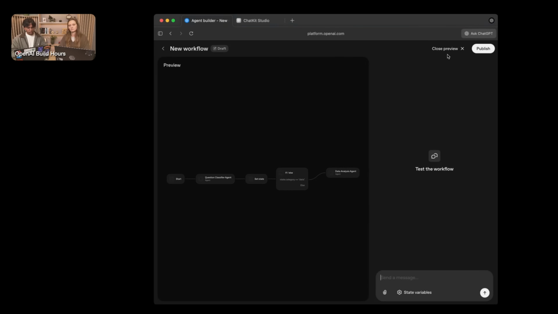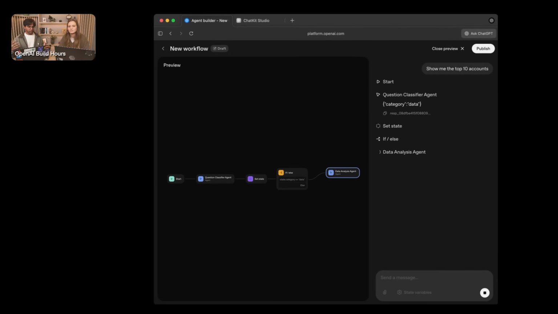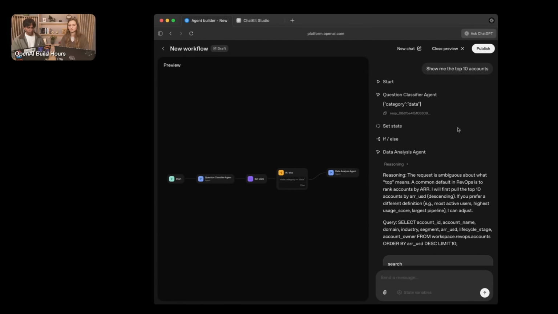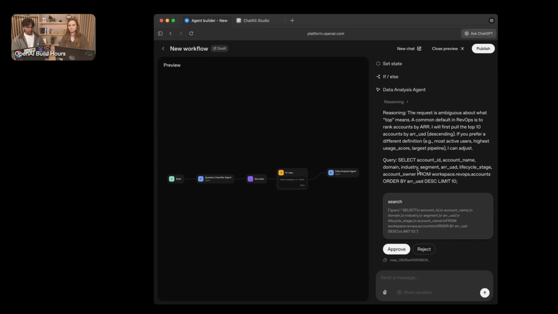So maybe I'll say, show me the top 10 accounts. That should be good enough. And what we can see is the model actually stepping through the individual stages of this workflow. So in the beginning, you could see that it classified this question as a data question, saved that state, and then routed. We can see that when it reached that agent and decided to use that tool, it actually asked us for consent to be able to go and take that action.